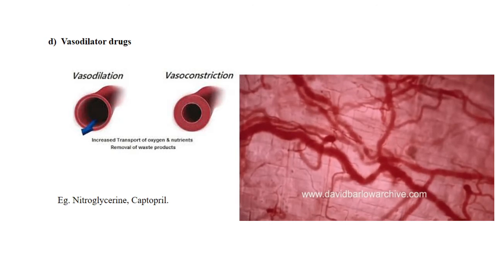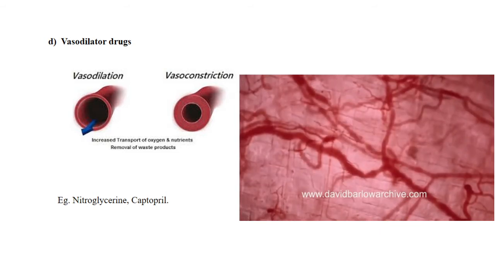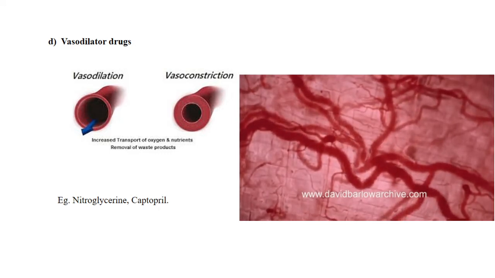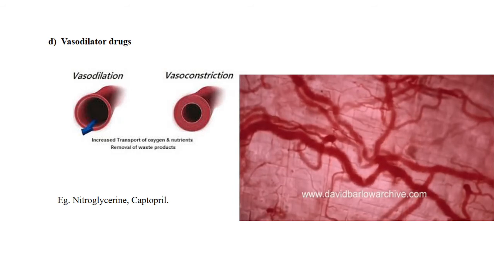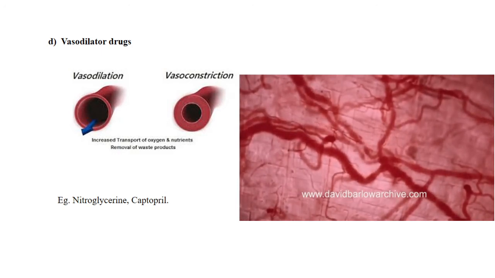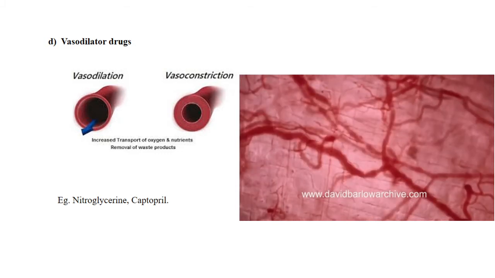And here in this picture you can see vasodilation and vasoconstriction. Vasodilation is having sufficient space or path in the vascular system. The vascular system will be broadened. Okay, and vasoconstriction is where the path will be narrowed down, shrunk, and the blood flow or the supply of oxygen or minerals through this blood will be very limited under this vasoconstriction condition.